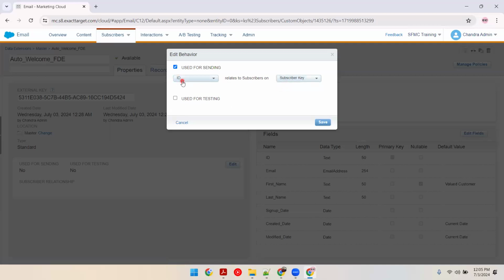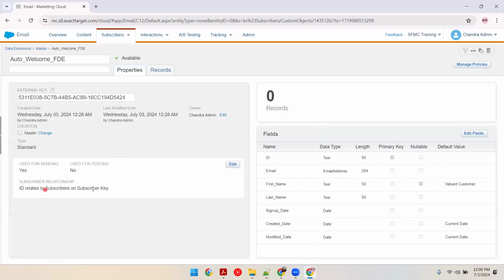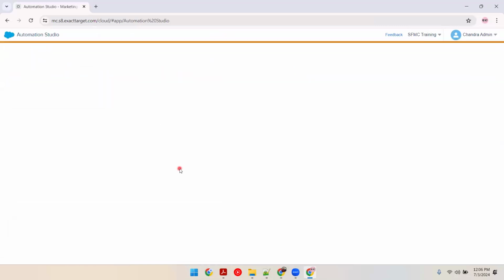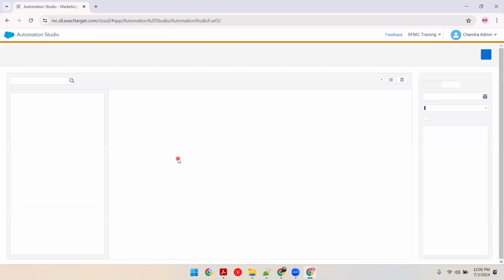Remember, any field from your DE which is unique will be used as subscriber key only in send relationship. This is your send relationship. Which field should be copied into all subscriber key? 17th May recording. Watch that. ID will be used as subscriber key. Now this is sendable, but not the master. This sendable DE, now it can be used in your Automation Studio send email activity.